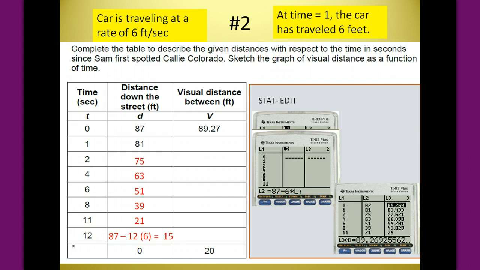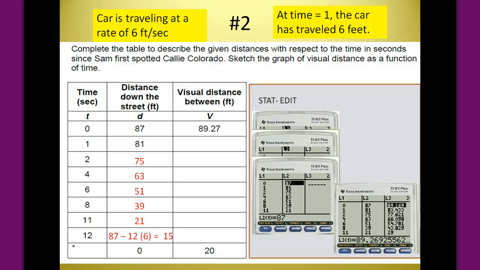So I can put this formula right in there, and you'll need to know how to find the L1, because that will pop the times in, substitute it for you, and that's under second step, L1. Once you put the equation in list 2, you can push enter and it's calculated all of those distances down the street for any time you put in there. That's helpful. It's especially helpful, I think, when you go over and tell it to do this Pythagorean relationship in list 3, because that one is a more labor-intensive process.